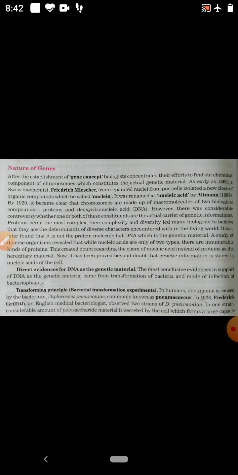Chemical and physical agents cannot change the chemical structure of DNA without killing the organism. Wavelengths of ultraviolet light cause changes in the DNA, that is mutation. DNA is stable. DNA replicates exactly. So these are the indirect evidences.